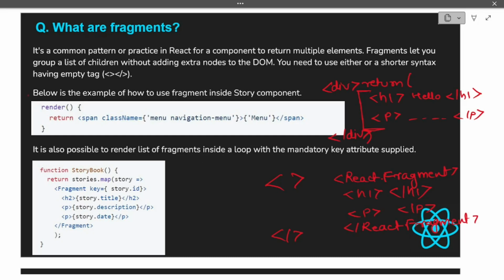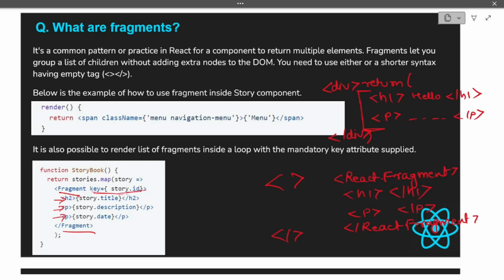Okay, let's now see an example of how to use a fragment in the story component. There is an example that we have seen, so this one was the code previously. It is also possible to render a list of fragments inside a loop with the mandatory key attribute supplied. In this case, they are taking a fragment which has children elements, and they are mapping over an array. In an array we need to pass a key, and the key can only be given on the parent element or the first element. So the first element that is coming is here, so you have to give the key to this one.